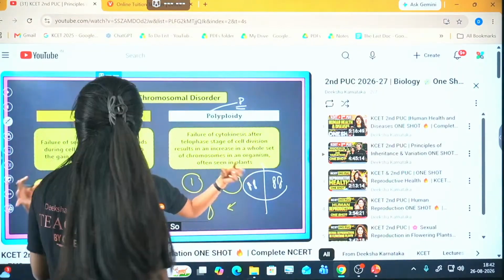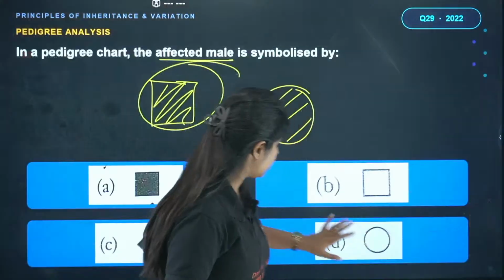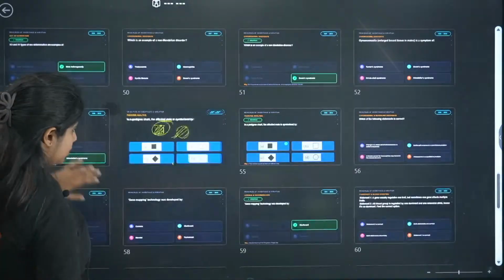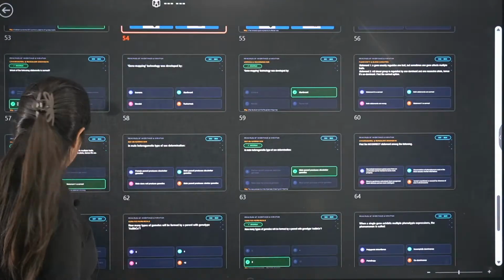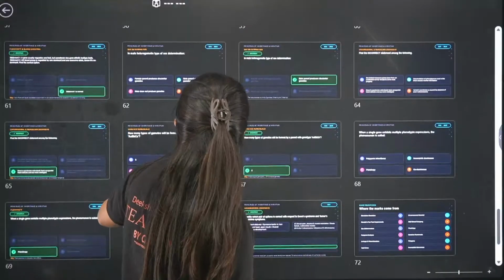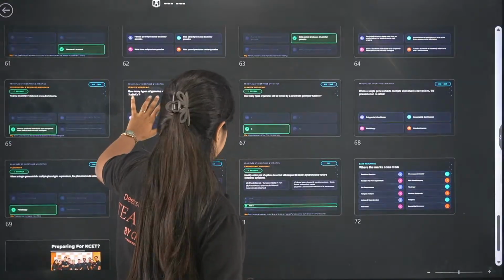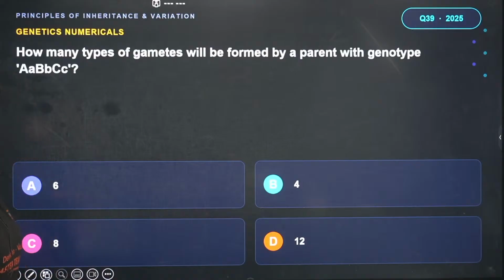Ma'am, some numericals are not there in this. Where do I find numericals over here? Let me check. Is there? Okay. Only one small numerical question is there. I can make you solve that if you want. Let's go. Let's solve this one. How many types of gametes will be formed by a parent with this genotype?